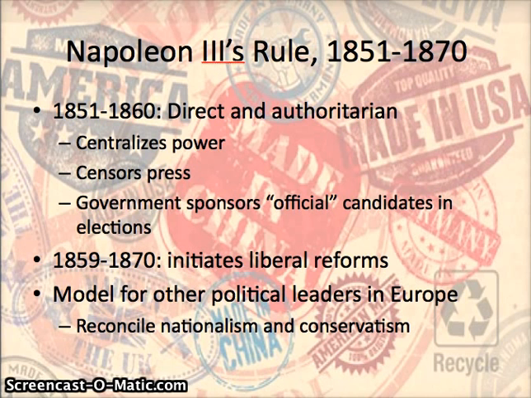So we're going to see how this rule is much more authoritarian. And then the second phase, the final 11 years of his rule before he ends up being captured during the Franco-Prussian War, is where he starts to liberalize some elements of the economy, some political elements, but we're going to see why that is.